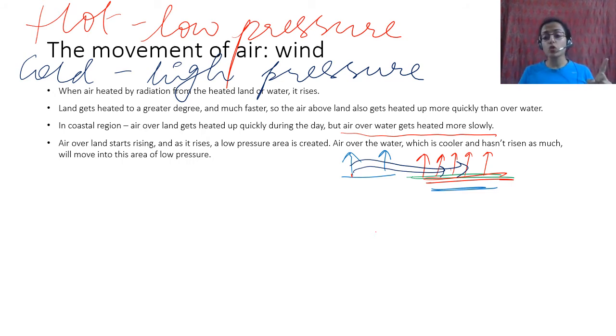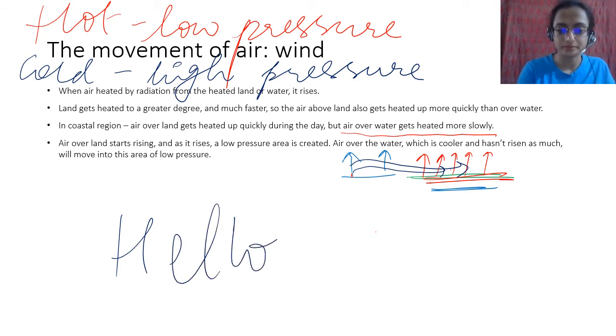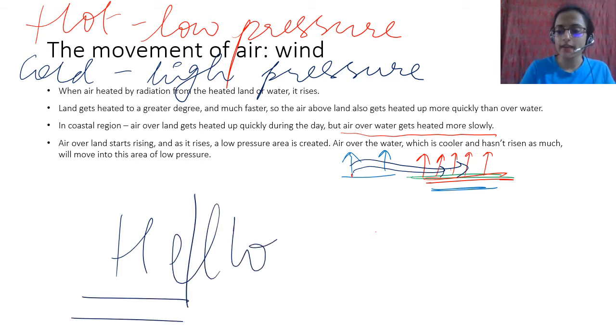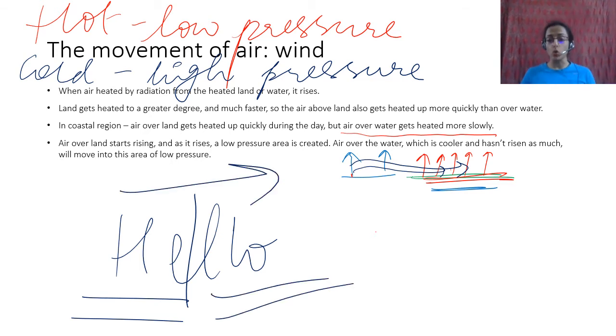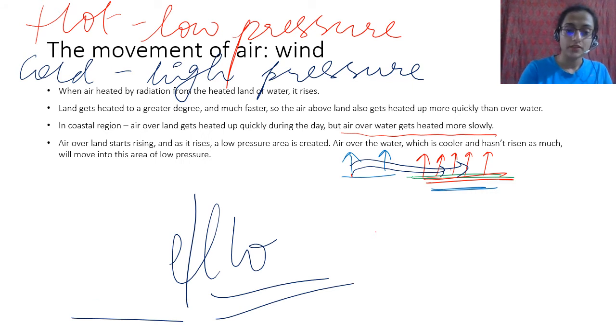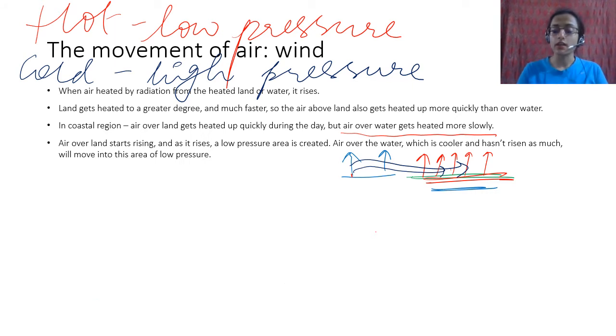Where does the air flow? From high pressure to low pressure. Remember this: "Hello." Hi in hello means high, low means low, so it goes from high to low. Remember it like this: air moves from high pressure to low pressure. So above the water it is cold, density is more, therefore pressure is also more. Above the land, temperature is higher, density is lower, therefore pressure is also lower.